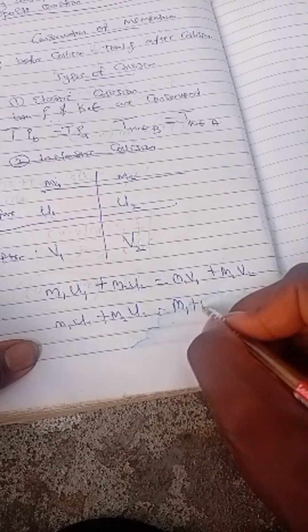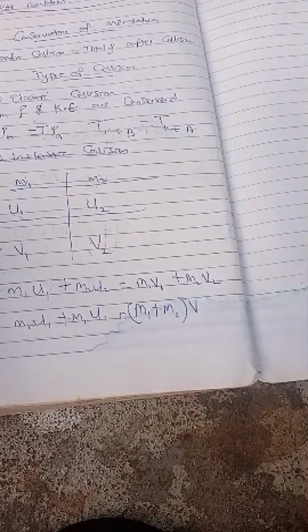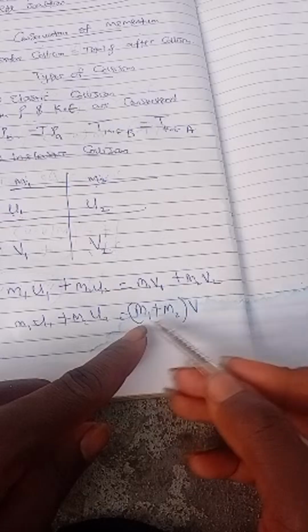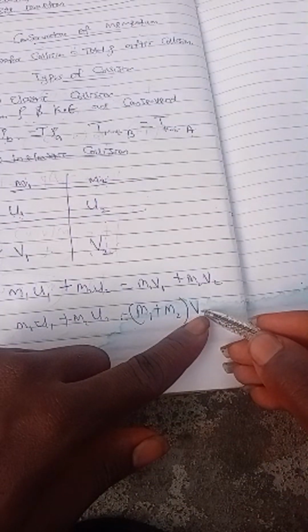m1 plus m2 multiplied by v. Why do we add the two masses together after collision? Because I say they stick together. So the two masses will be added together, multiplied by the final velocity. They will have a common velocity.